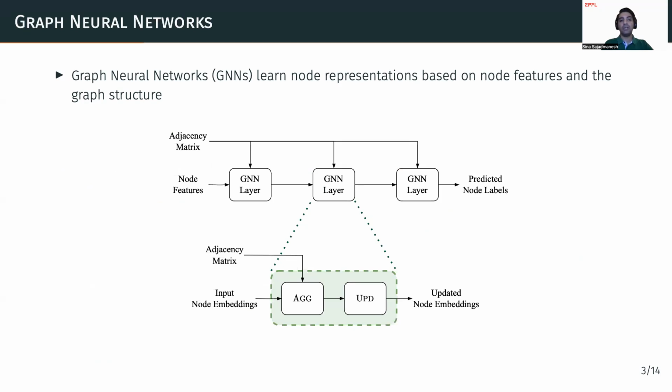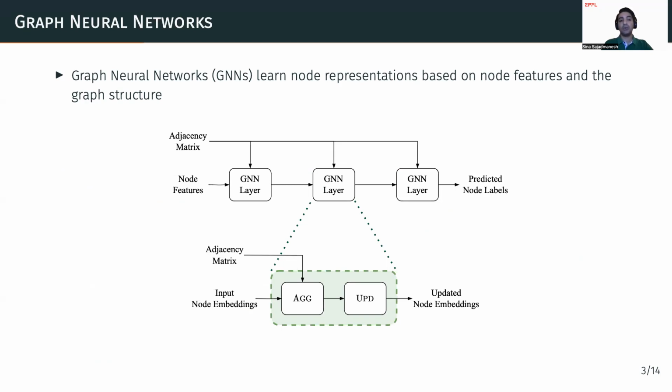Before we dive into the details of GAP, let's first take a moment to understand the basics of GNNs. In a GNN, each node is associated with a feature vector, and the goal is to learn a function that can generate embeddings for these nodes based on their features and the structure of the graph. These embeddings can then be used for various tasks, such as node classification or link prediction.